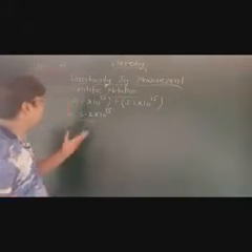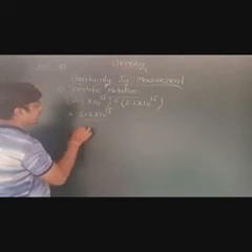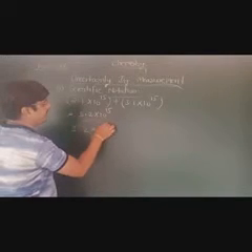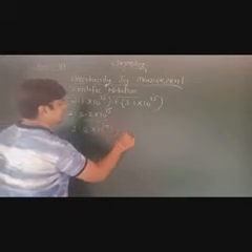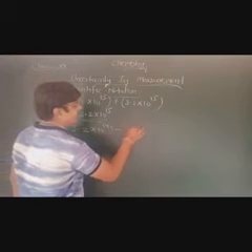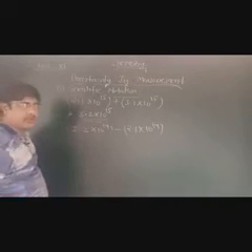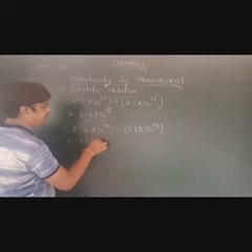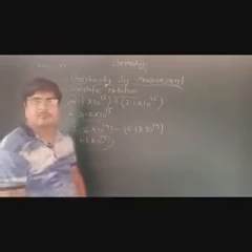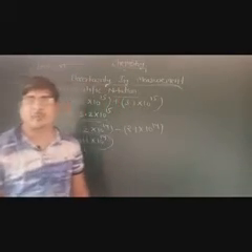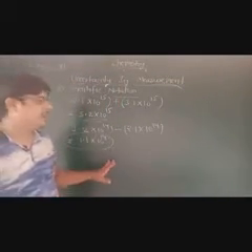Now I am giving another one, subtraction: 3.2 into 10 to the power 14 minus 2.1 into 10 to the power 14. What will be the answer for this question? The answer will be 1.1 into 10 to the power 14. Correct, no problem, and there is no error.